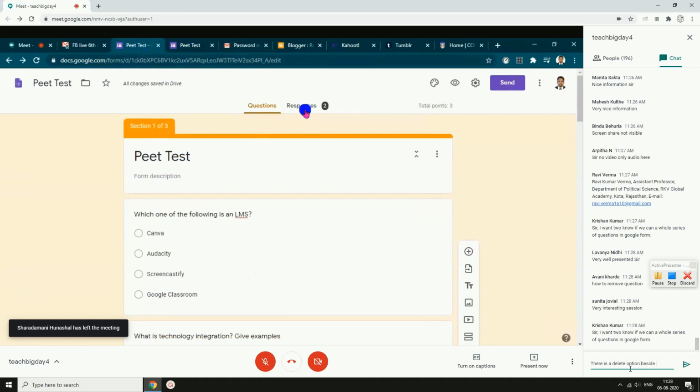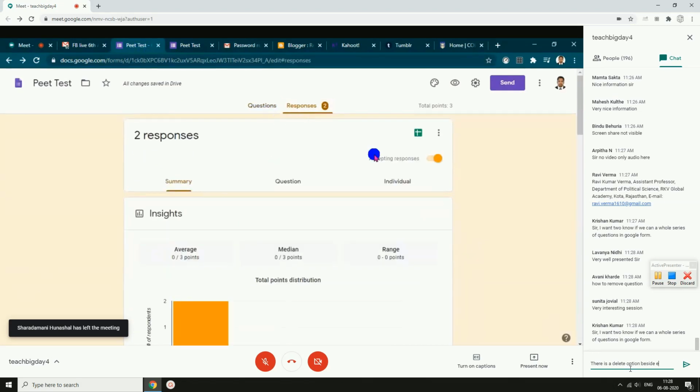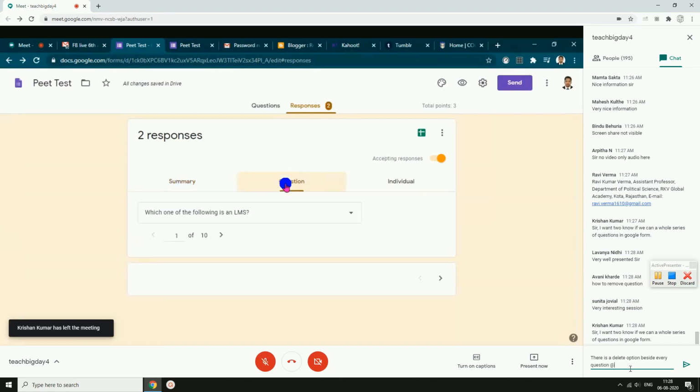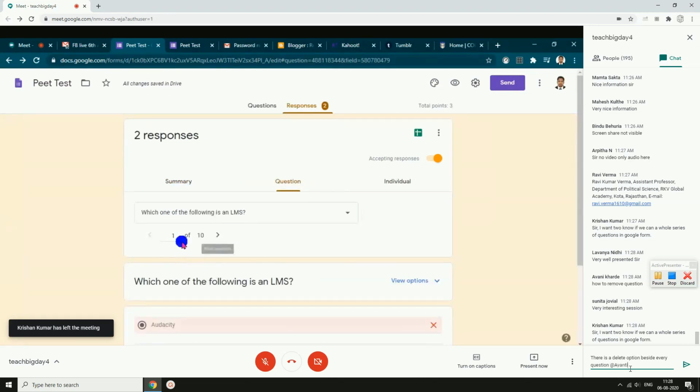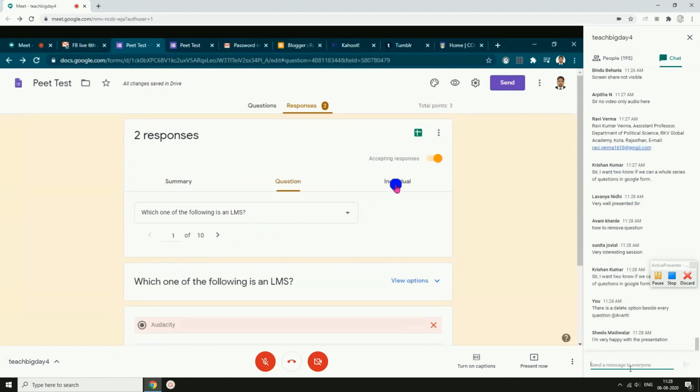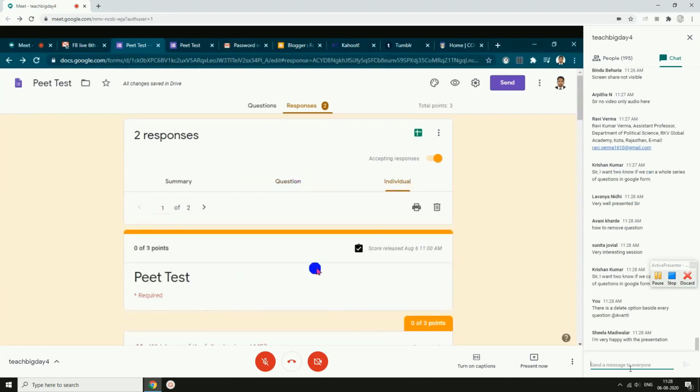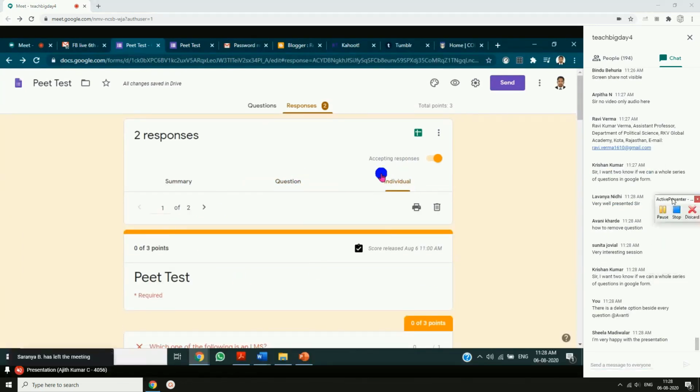I'll just show you responses. See responses. You can see the students' responses. Summary is there. Question-wise response you can see. If there are 10 questions, you can see that. Individual-wise response also you can see. For each of your students, individual responses you can see.